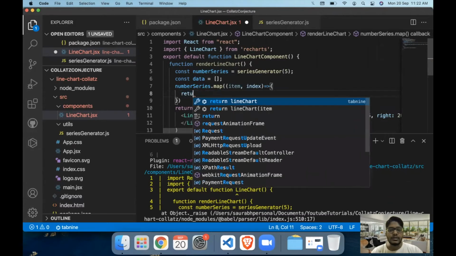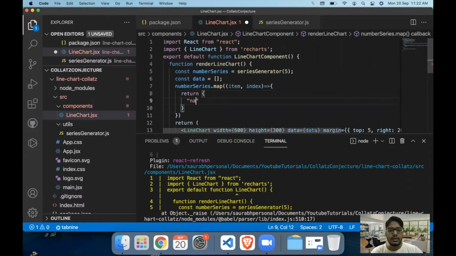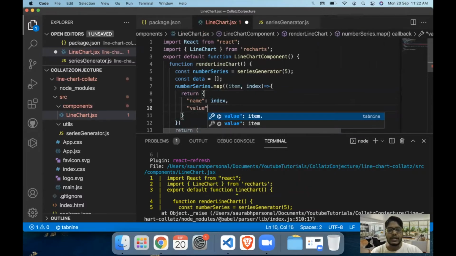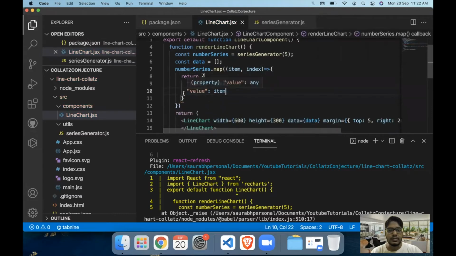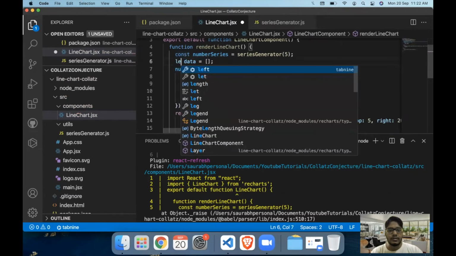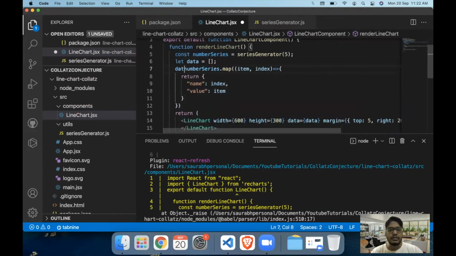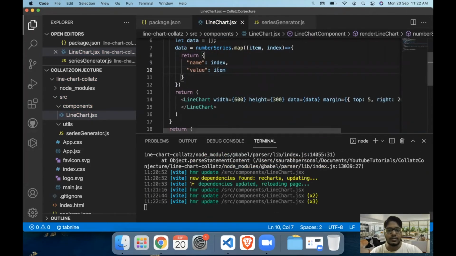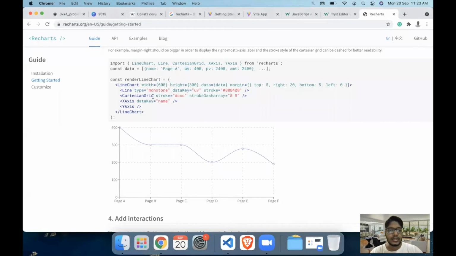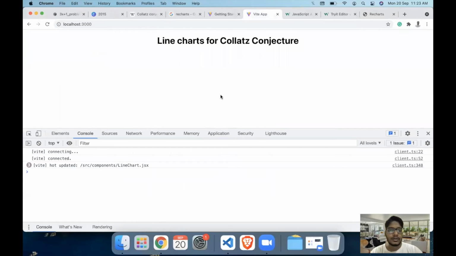Okay, we need to return the JSON. The name value will currently be the index value, and the actual value on the y-axis will be the item in the series. I think this should work. So we'll go with data. That data is equal to the number series dot map. Now we have the data present in our component, so we can then import the line component which is supposed to draw the line. Currently, let's just see how it looks like.